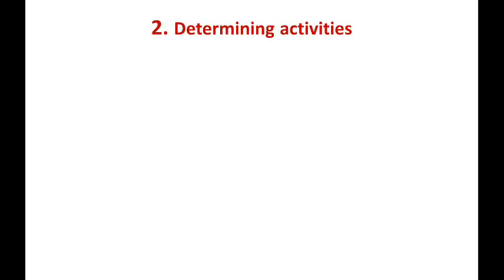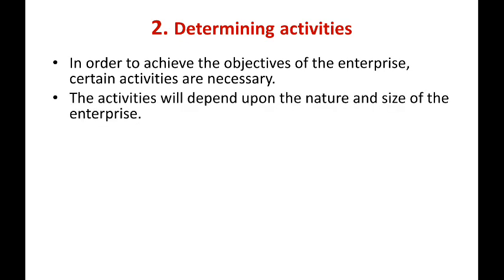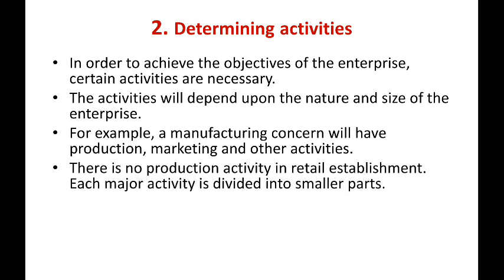Second, determining activities. What are the activities we have to perform? That must be determined clearly. In order to achieve the objective of the enterprise, certain activities are necessary and these activities will depend upon the nature and size of the organization. For example, a manufacturing concern will have production, marketing and other activities. There is no production activity in a retail establishment.